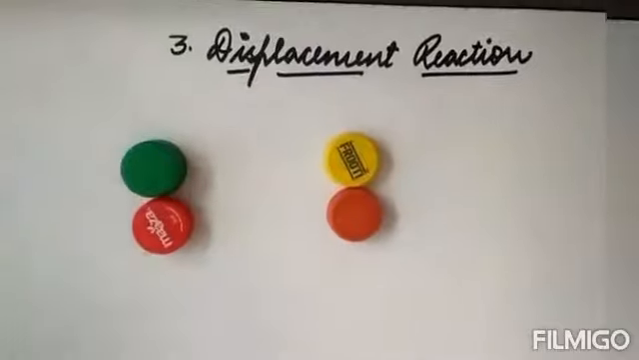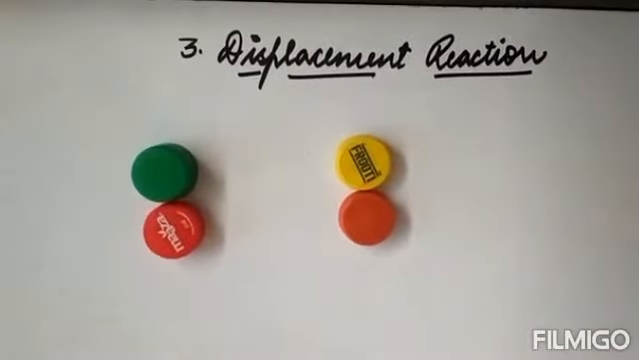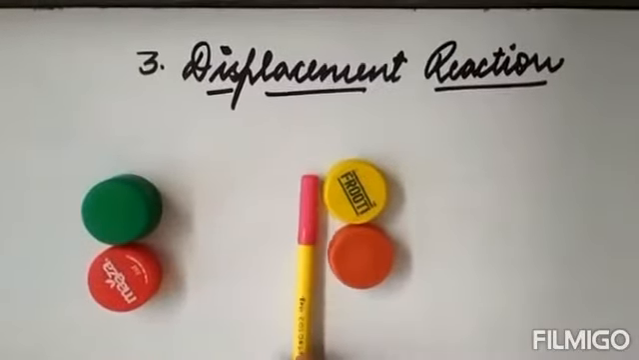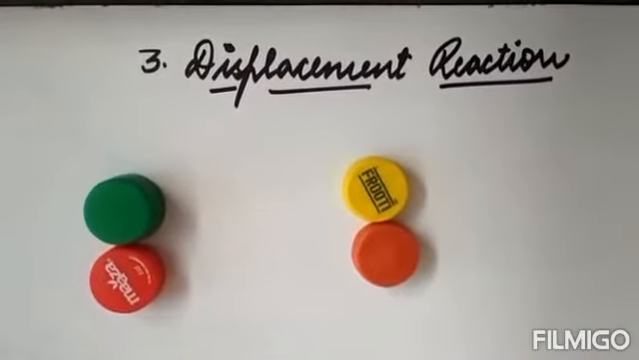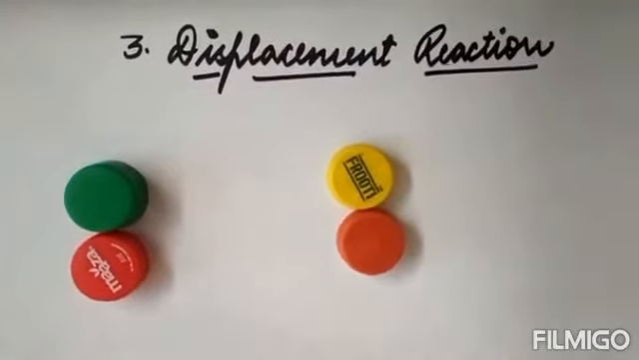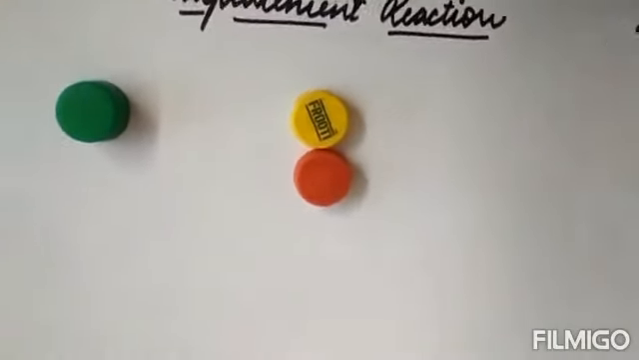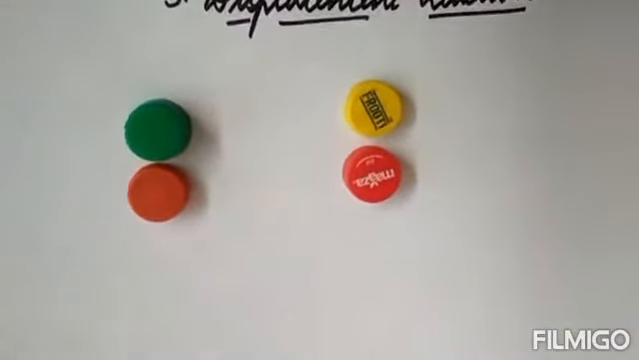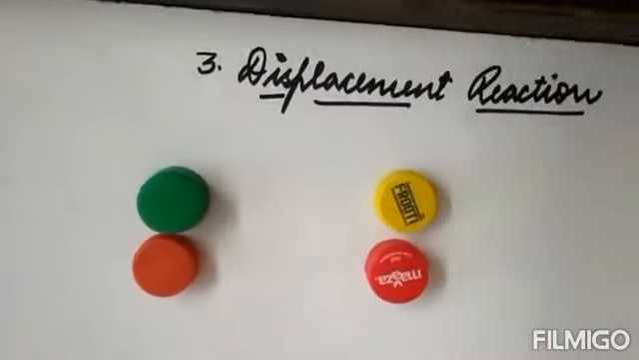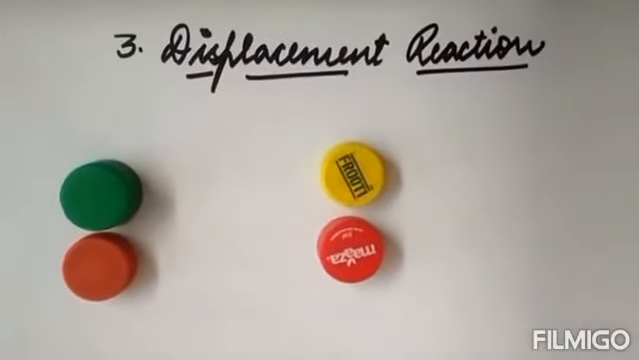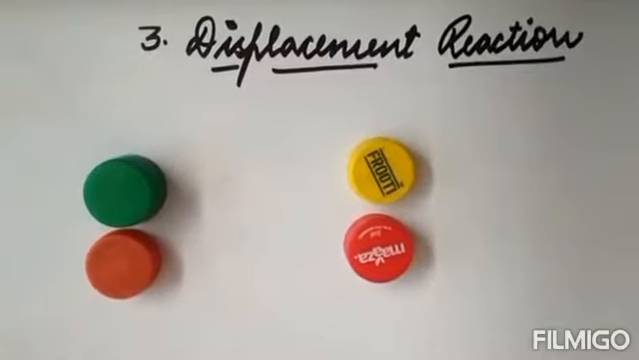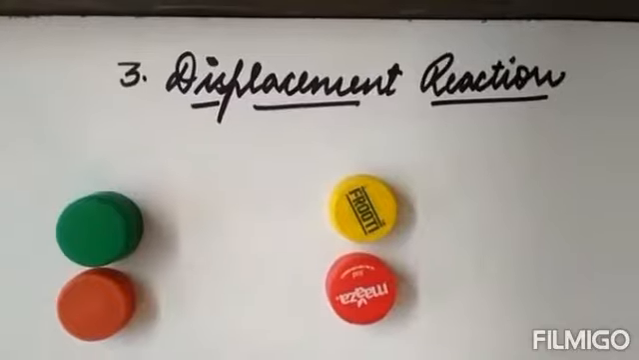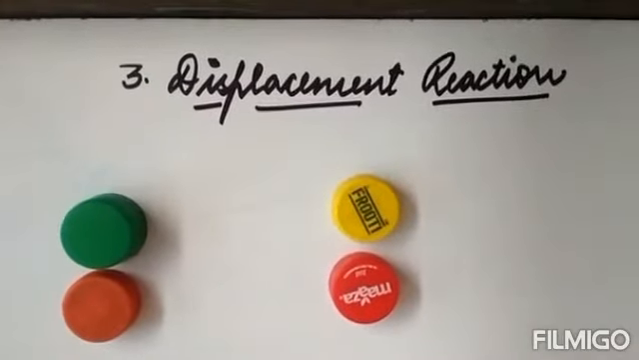So let's come on to the third type, displacement reaction. Now displacement reaction, if you see, I have kept these two and these two together. Under displacement reaction, what is happening is this used to be displaced from here and then it takes its position and this comes over here. That means they change their position, and as the position or place is being changed, such types of reactions are called displacement reactions.